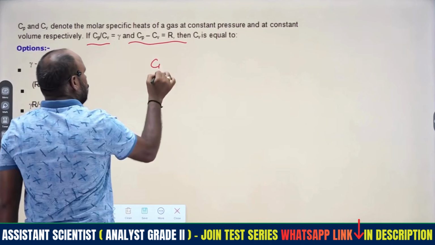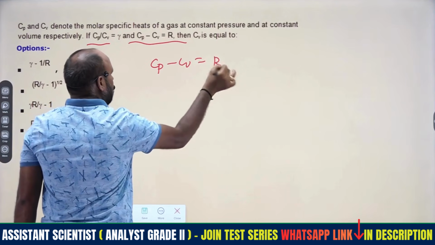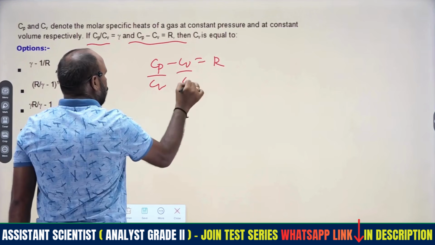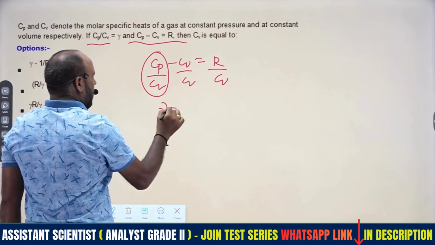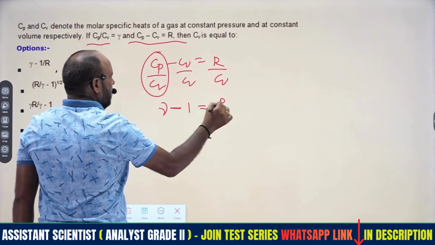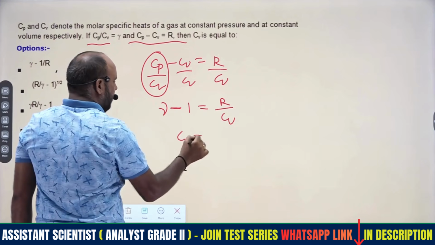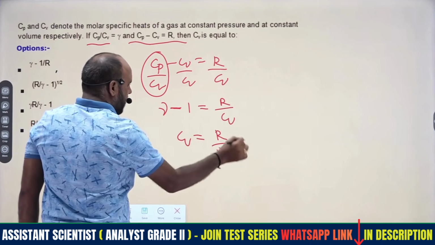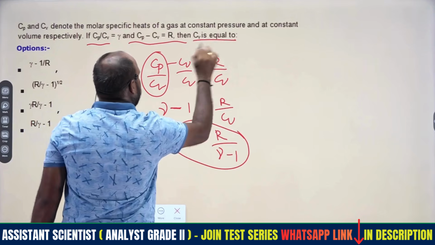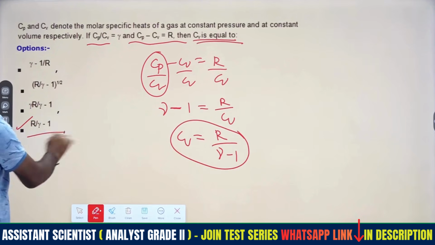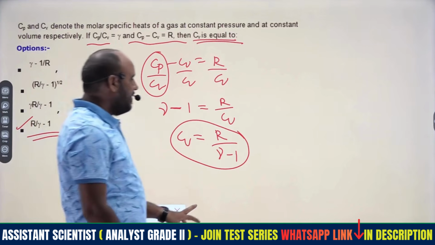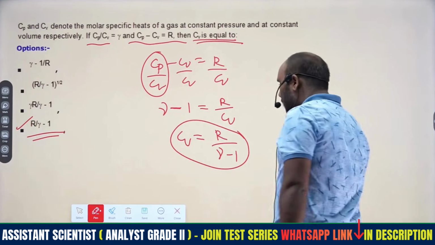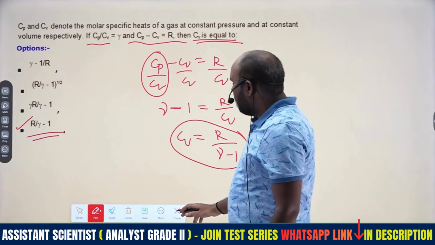What is the condition given? Cp minus Cv is equal to R. Dividing by Cv on both sides, Cp by Cv is written as gamma, minus Cv by Cv which is 1, equals R by Cv. Therefore Cv is equal to R by gamma minus 1. That is the answer. See how simple it is. Cp and Cv values are molar heat capacities, so it is easily R by gamma minus 1.